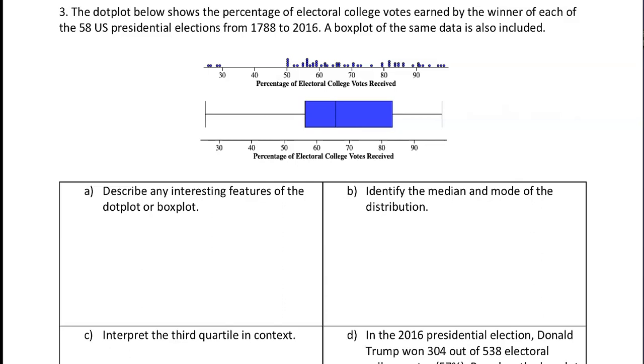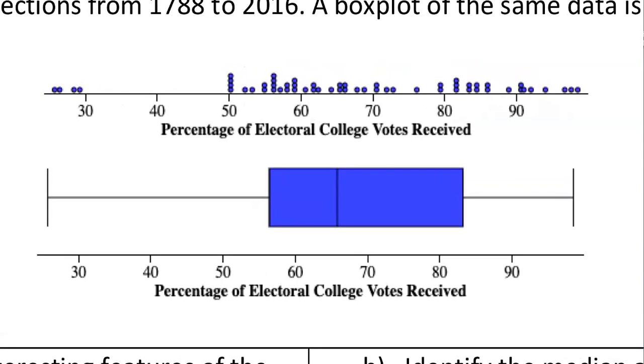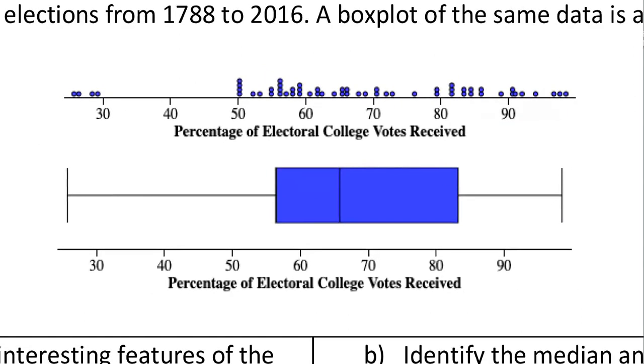Part A, describe any interesting features of the dot plot or the box plot. I'll walk through these and then you can write them down yourself as we go along. Let me zoom in. What are some interesting features? Well, the first thing that jumps out at me on the dot plot are these 4 elections down here where the winner of the election earned less than 30% of the electoral college vote.